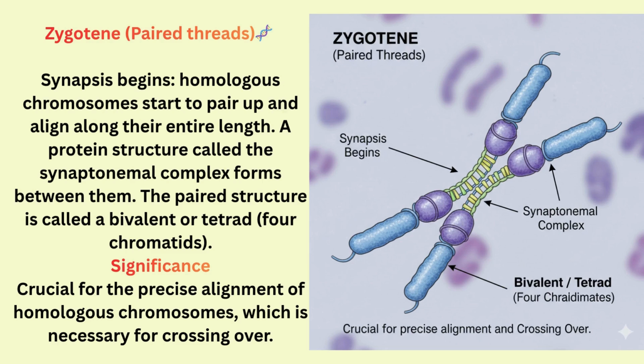A protein structure called the synaptonemal complex forms between them, and the paired structure is called a bivalent or tetrad of four chromatids. So what is the significance of zygotene, the paired threads? It is crucial for the precise alignment of the homologous chromosomes, which is necessary for crossing over during homologous recombination.